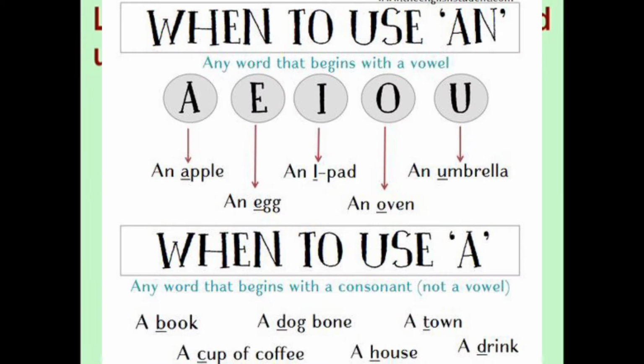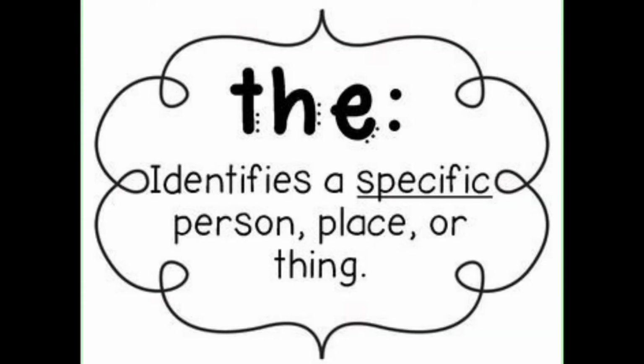When to use an? Any word that begins with a vowel A, E, I, O, U, then we can use an: an apple, an iPad, an umbrella, an egg, an oven. When to use a? Any word that begins with a consonant, not a vowel: a book, a dog, a bone, a town. The identifies a specific person or place or thing. That time we will use the.